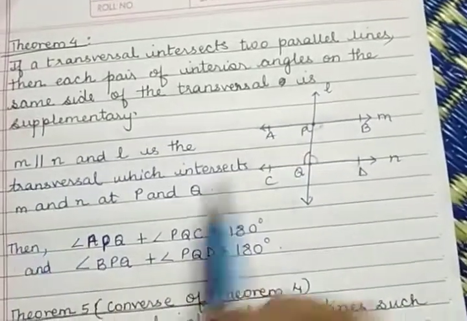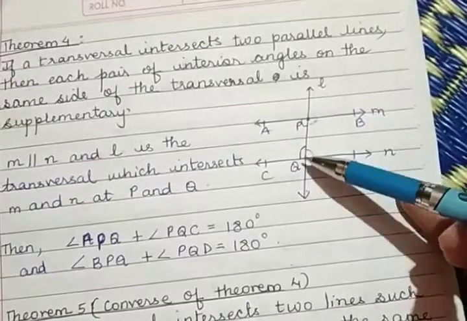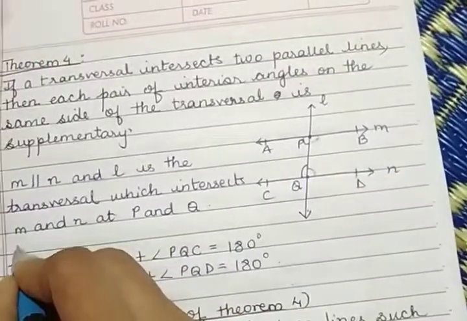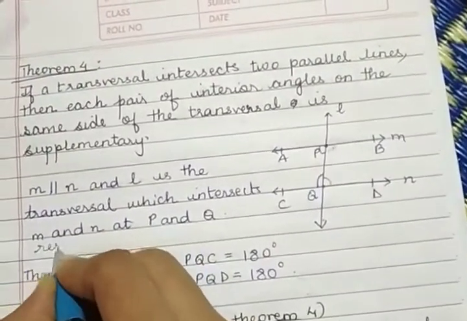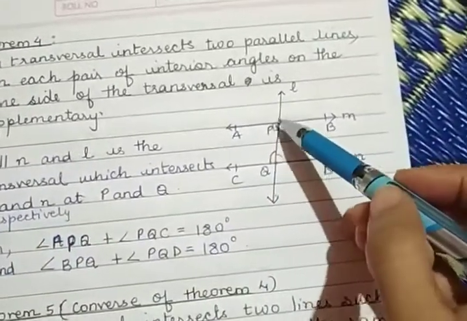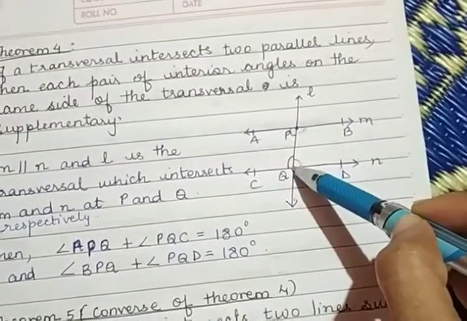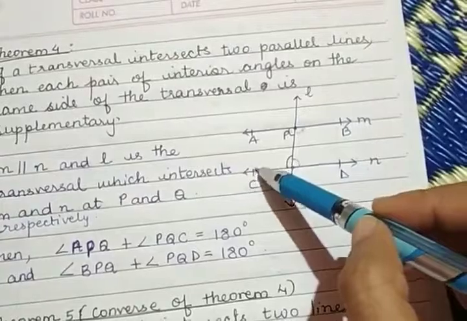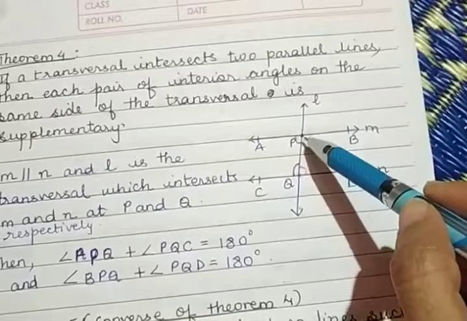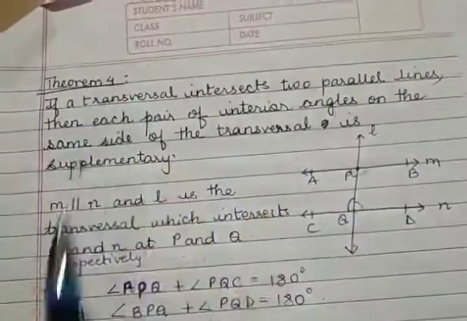So what is given to us? M is parallel to N and L is the transversal which is intersecting these two lines at points P and Q respectively. Then the theorem says angle APQ plus angle PQC will be 180 degrees, and angle BPQ plus angle PQD is 180 degrees.